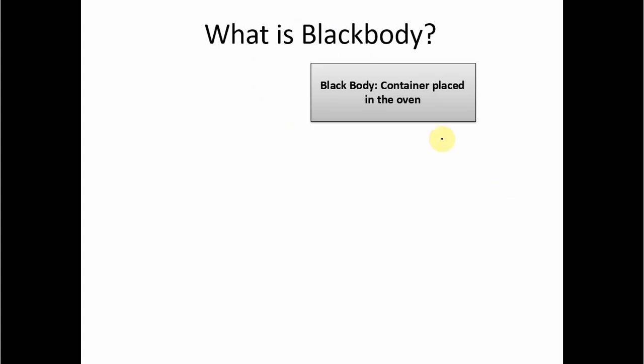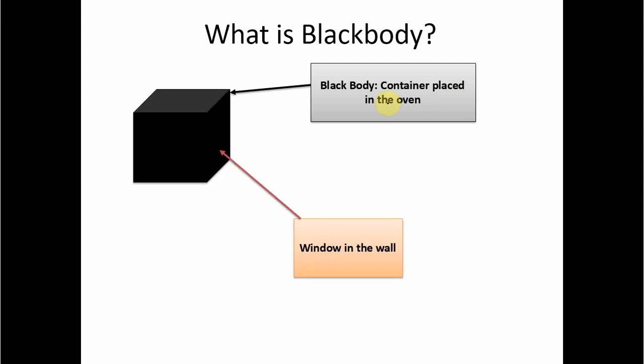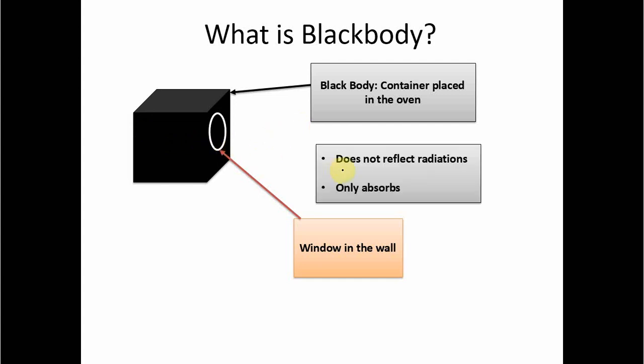The blackbody could be any container which is made of any material and placed in the oven, such as this, and we can have a cavity in one of the walls so that radiations can also escape from here. The basic definition of blackbody is that it does not reflect radiations, so all the radiations coming upon it are absorbed and never reflected back. It only absorbs radiation. But can this happen forever?